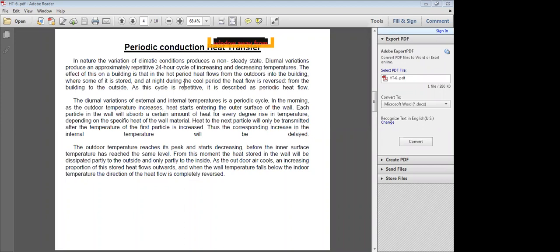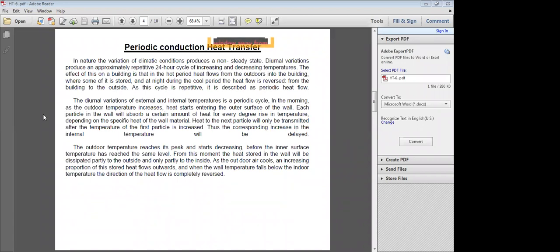So this type of heat transfer is known as periodic conduction heat transfer from the wall of the building. As the cycle is repetitive, it is described as periodic heat flow. And the diurnal variations of the external and internal temperatures of the building form a periodic cycle.